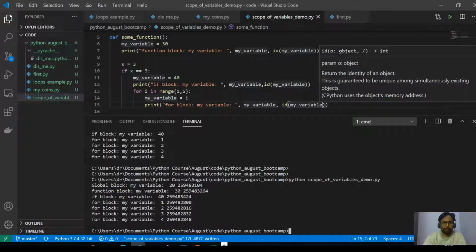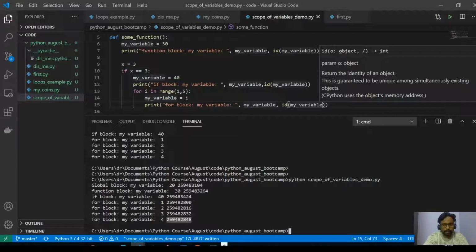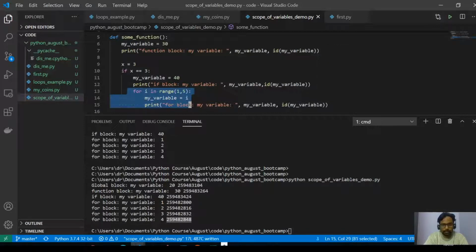Okay, now you can look at all of this. You can see that all the addresses are totally different. That means the my variable object is totally different. Inside this block it's a different variable, inside this block it's a different variable, and inside this block it's a different variable.